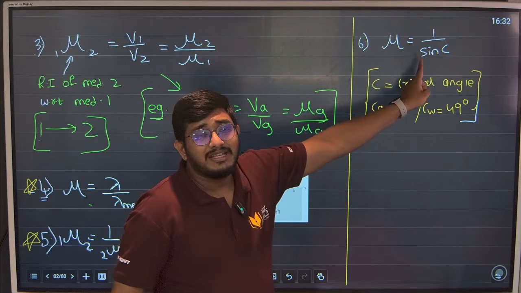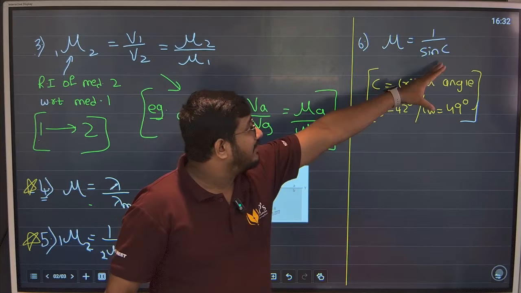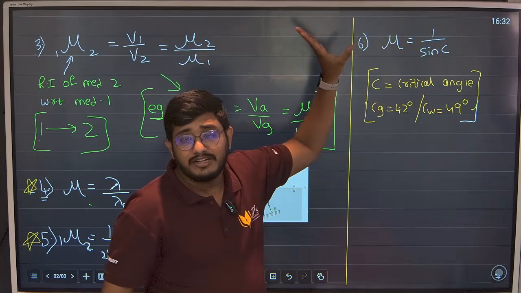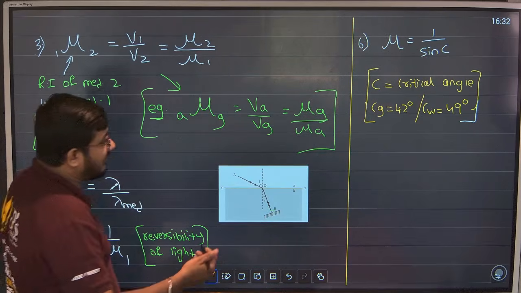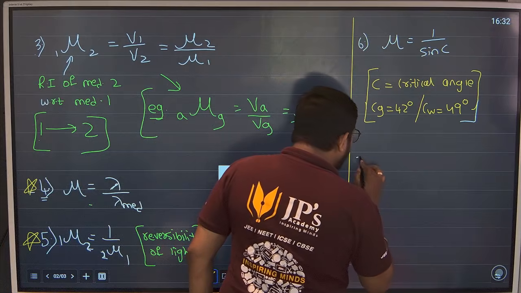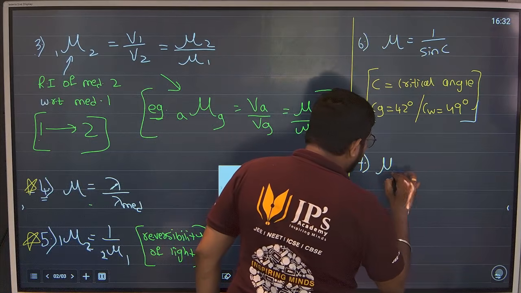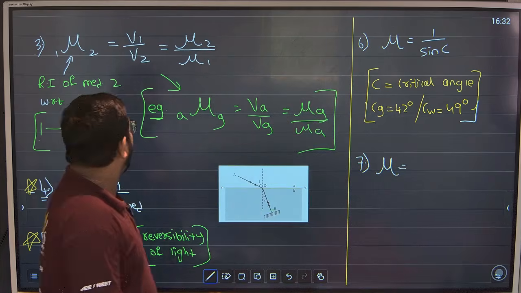Mu is 1 upon sine C. They will give you the critical angle and tell you to find the refractive index, or vice versa. Okay? Next, seventh, guys. Same formula for refractive index only. And this is the last formula for refractive index.